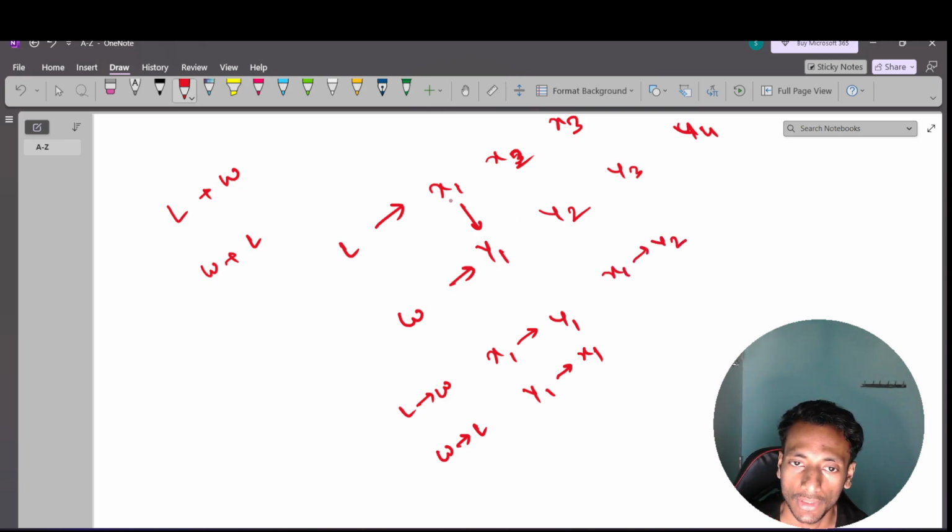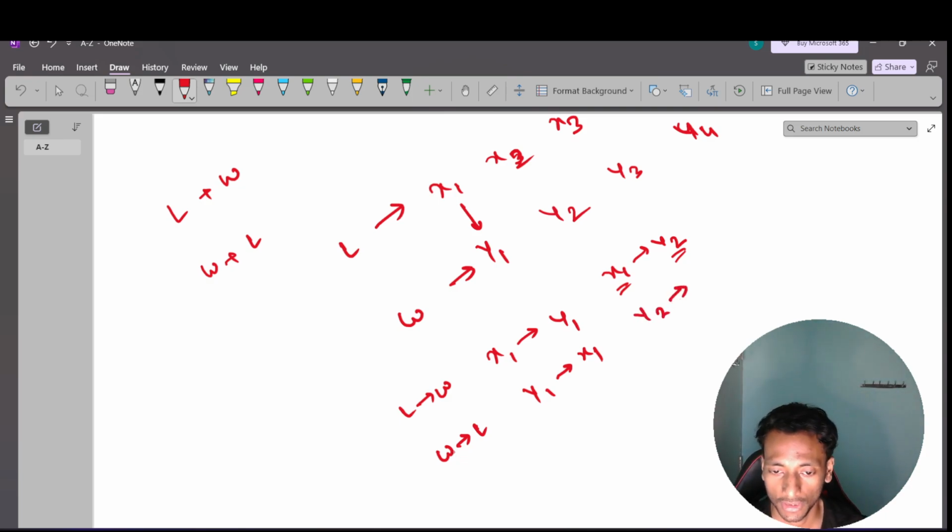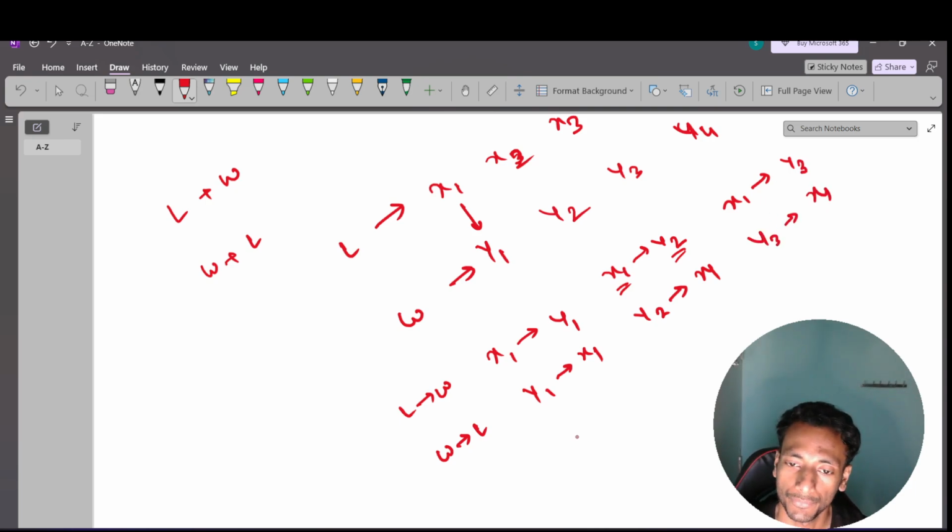First I will explore the land x1, then the water y2. Similarly, the reverse is also possible, because I can first experience the water ride, then the land ride, so it will be y2 comma x1. Similarly, x1 then y3, and y3 with x1. Got it?